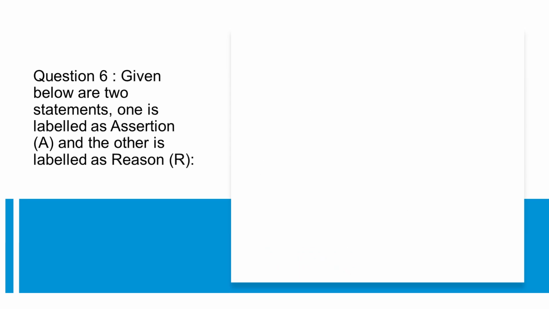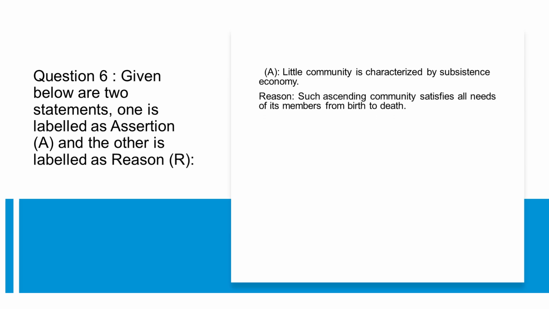Question 6. Given below are two statements. One is labeled as assertion, A, and the other is labeled as reason, R. Assertion: A little community is characterized by subsistence economy. Reason: Such a little community satisfies all needs of its members from birth to death. In the context of the above two statements, which one of the following is correct?